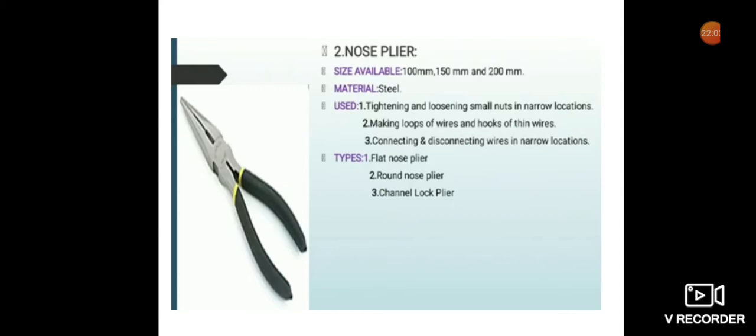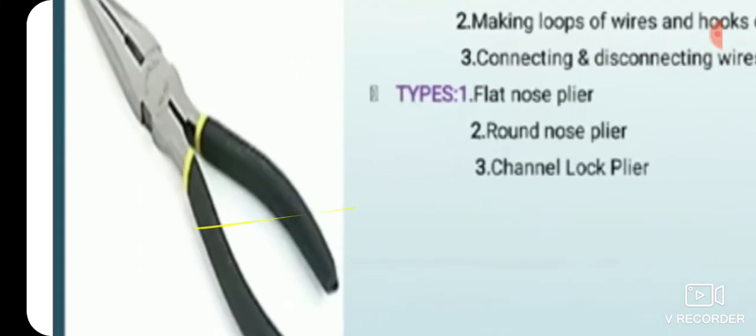There are three types of nose pliers. First one is flat nose plier, second one is round nose plier, and third one is channel nose plier. First one is flat nose plier. Size available is 100 mm, 150 mm, and 200 mm. Material used in nose plier is steel, and the insulation part is, like you can see here, the yellow and black part.